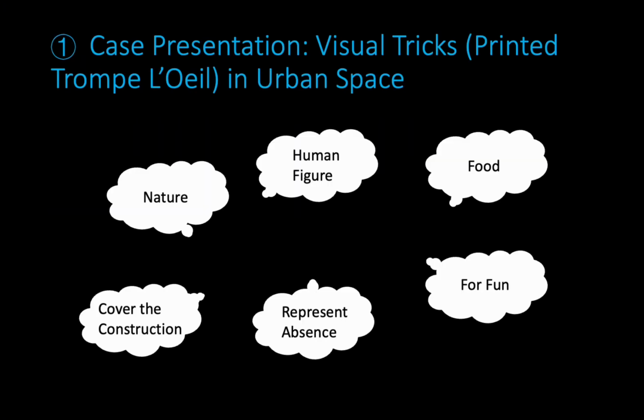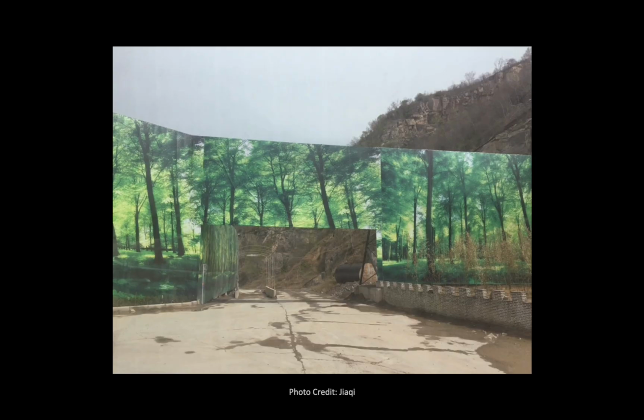In the first section, you will see printed images representing trees, grass, nature, human figures, and food. And they are installed either around the construction site or on the street. Sometimes they represent what was absent, and sometimes people made them just for fun. This is how I started to research on this topic and collect photos.